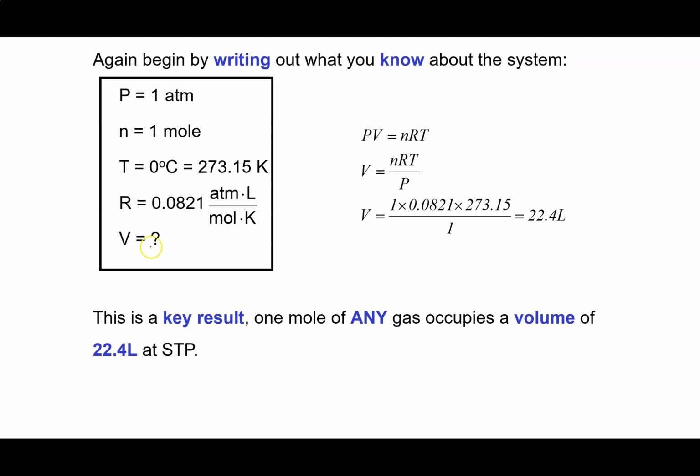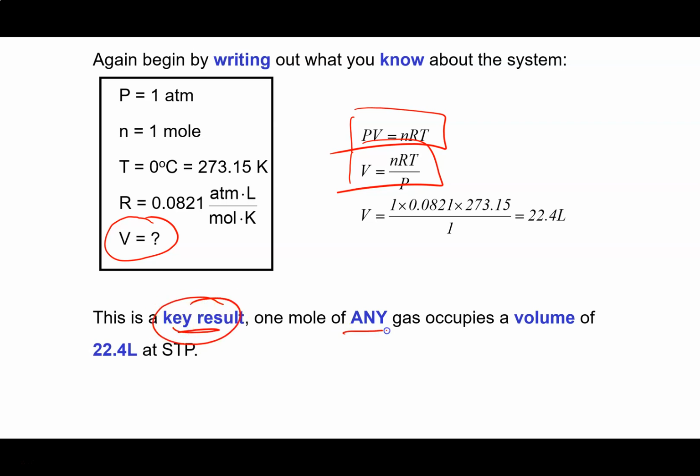We wrote out what we knew about the system and figured out what we wanted to solve. We took the ideal gas law. We recognized that no change was occurring, so we used this form, reorganized to solve for the volume, and then we just put our numbers in and away we went. And then we recognized that this is a key result: 1 mole of any gas at STP will occupy a volume of 22.4 liters.